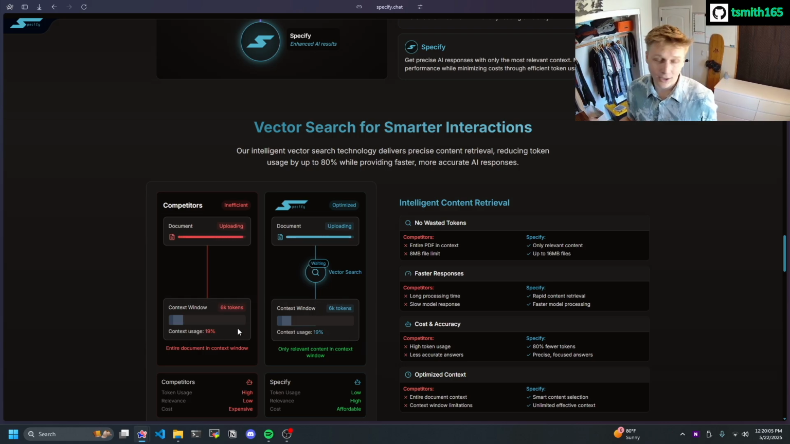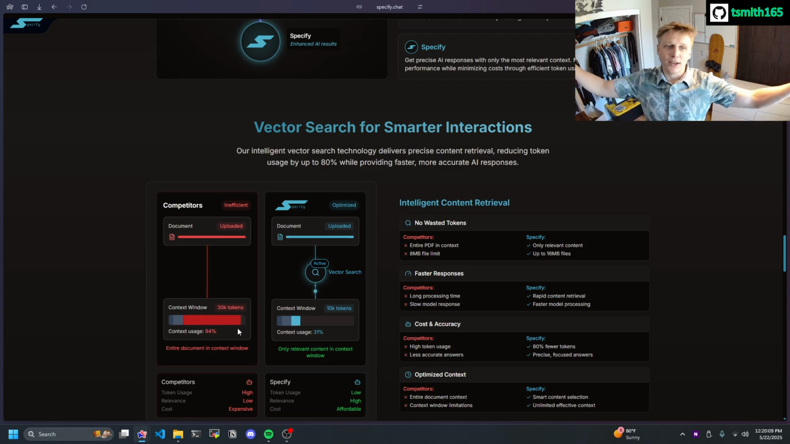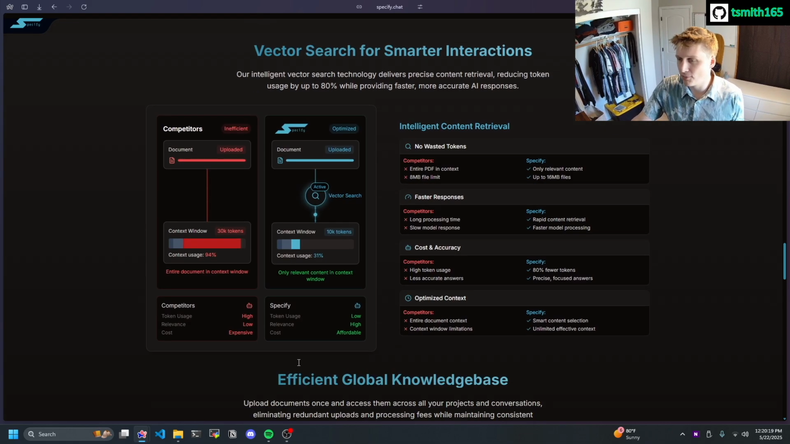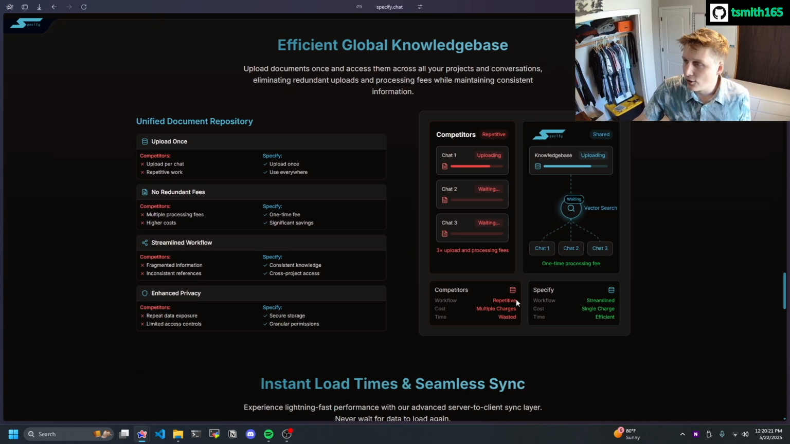And the accuracy is actually going to come down a lot because of that too, because the LLM has all of this information. Most of it's probably not relevant. With Specify, when vector search is enabled, it's only going to upload maybe half of the context window, probably even less than half. And also with our knowledge base, when you upload a file or perform a web search, it's going to go into our knowledge base, and then every single chat or spec is going to have access to it.